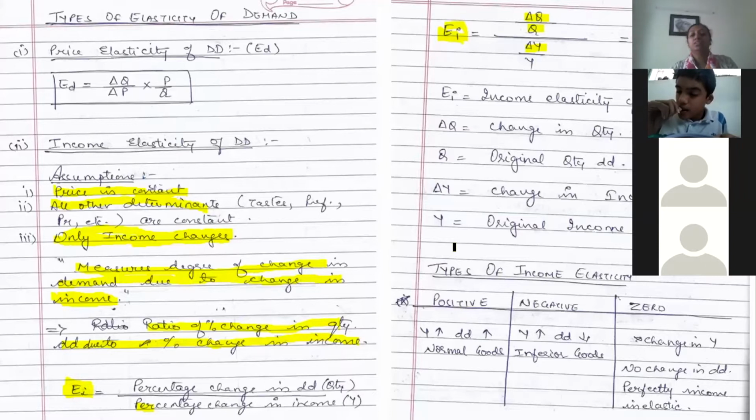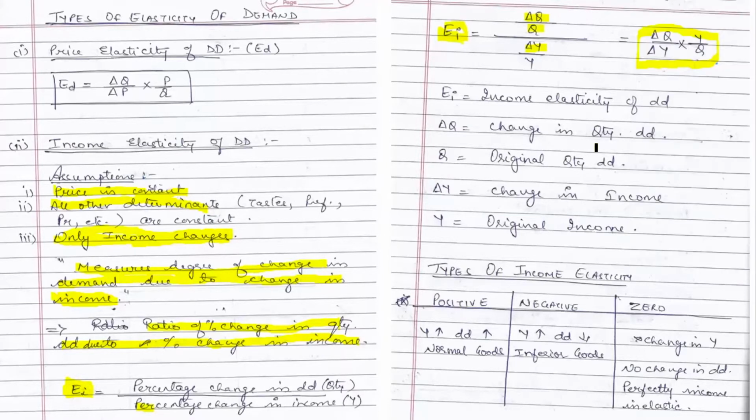Okay. Now there are types of income elasticity, right? What are the types of income elasticity? One is positive, one is negative, and one is zero. Positive income elasticity means that when you compute income elasticity with the help of this formula, the result that you get is positive. That merely tells you that as you increase your income, the demand also increases, and this we have learned happens in case of normal goods, right?